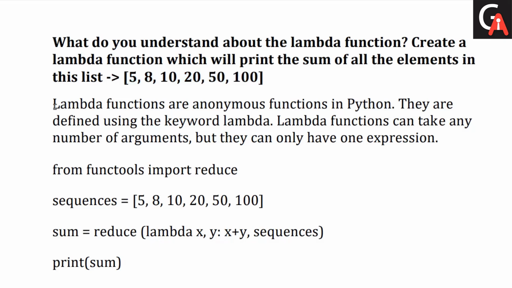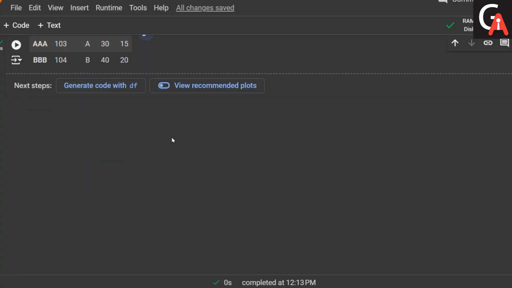Lambda functions are anonymous functions in Python. They are defined using the keyword lambda. Lambda functions can take any number of arguments, but they can only have one expression. This is the one important line. So lambda functions are anonymous or one-liner functions that can be used for a single expression calculation. Here are some examples. Let me take an example as well.